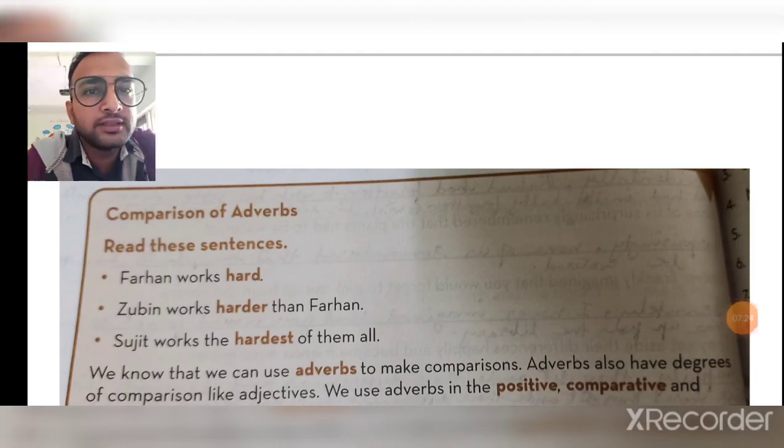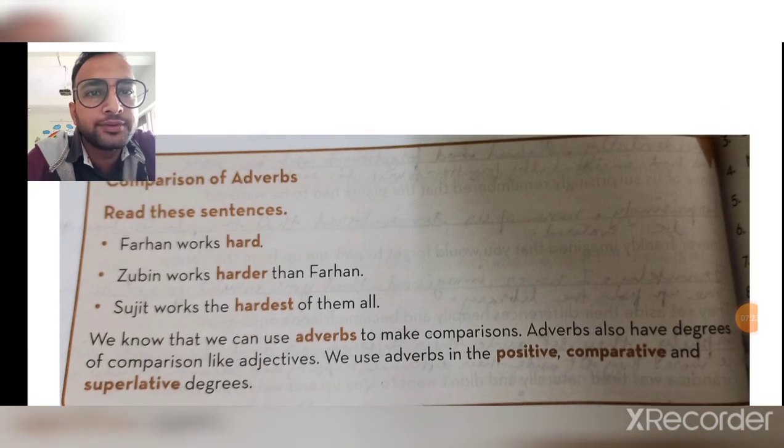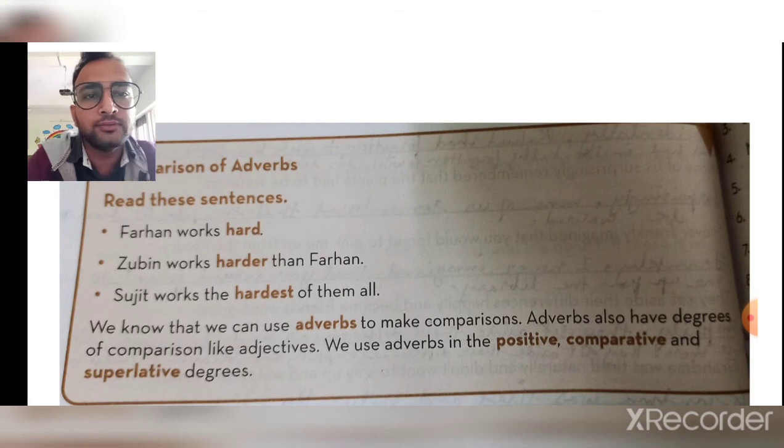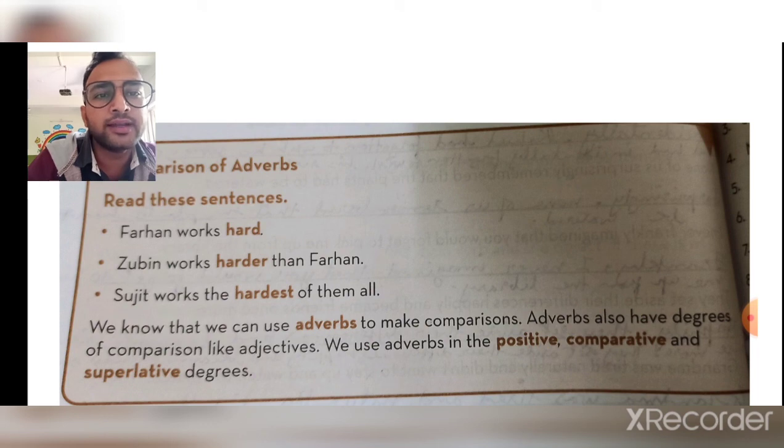Here you can see the comparison of adverbs. Read these sentences. Farhan works hard. Zubin works harder than Farhan. Sujit works the hardest of them all. We know that we use adverbs to make comparisons. Adverbs also have degrees of comparison like adjectives. We use adverbs in positive, comparative and superlative degrees.